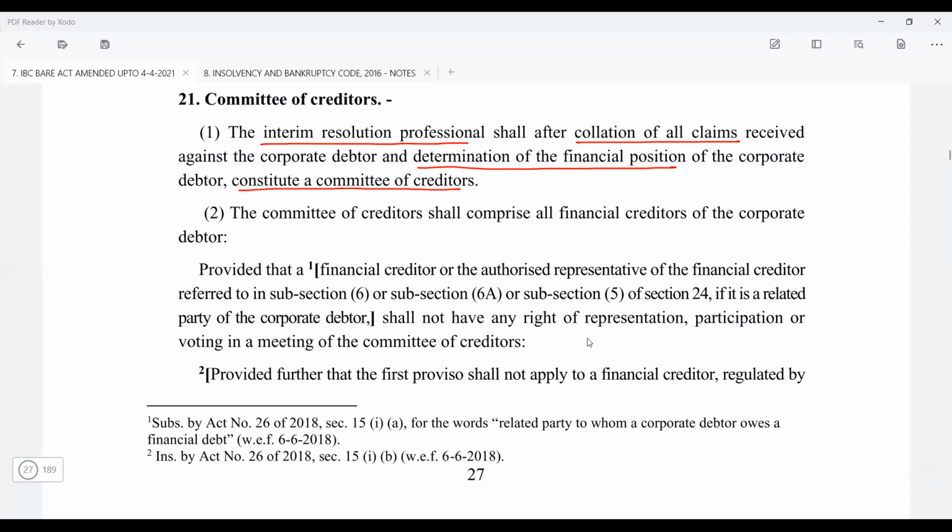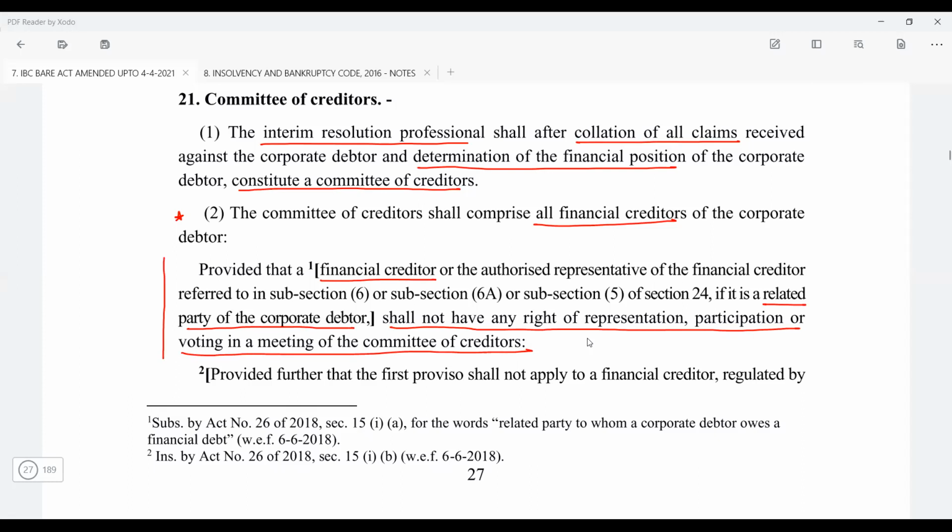Then the committee of creditors shall comprise all the financial creditors of the corporate debtor, provided that the financial creditor or the authorized representative of the financial creditor in sub-section 6 or sub-section 6A or sub-section 5 of section 24, if it is a related party. So where the financial creditor is a related party of the corporate debtor, that financial creditor shall have no right of representation, participation, or voting in the committee of creditors. So if you are a related party, there is no use.